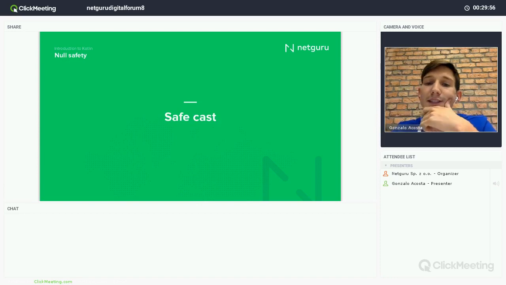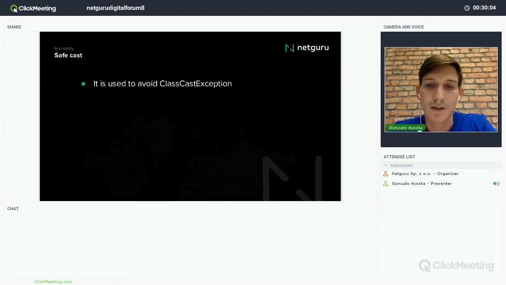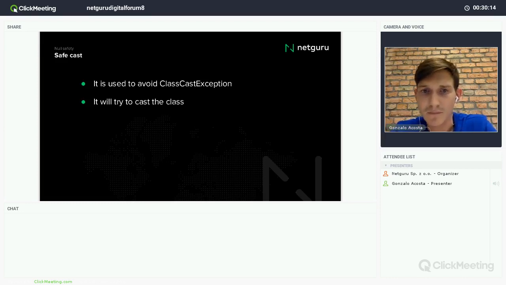Then we have the safe cast. We saw something of this in the previous slides. I don't know if you noticed, but basically it's used, for example, to avoid these class cast exceptions. And this operator will try to cast to a class, and if not, it will assign a null to that reference.